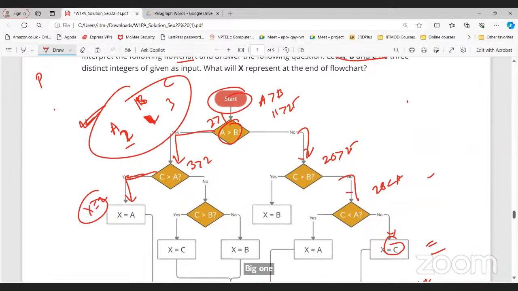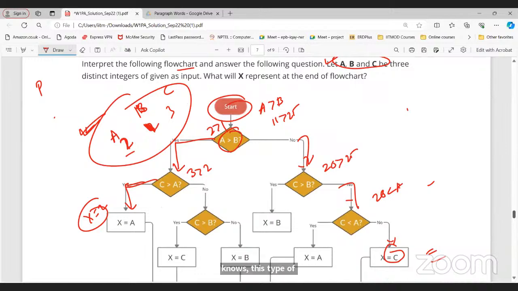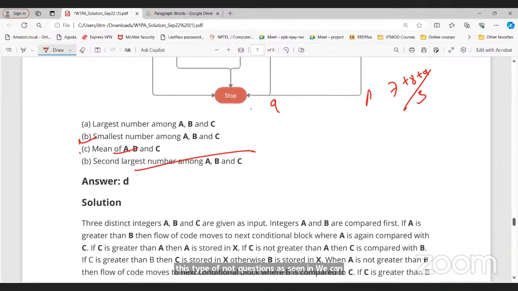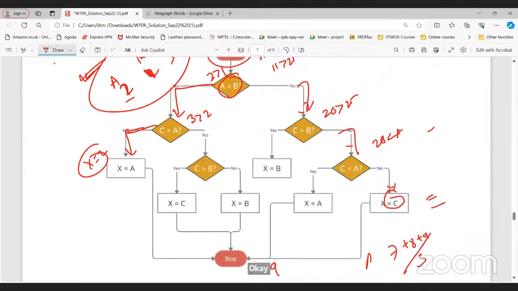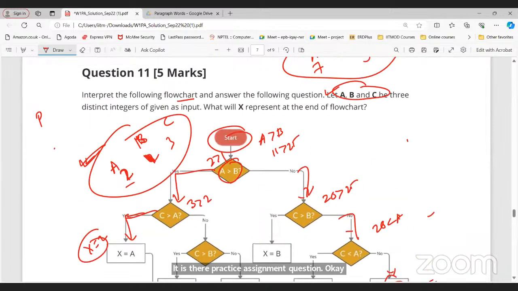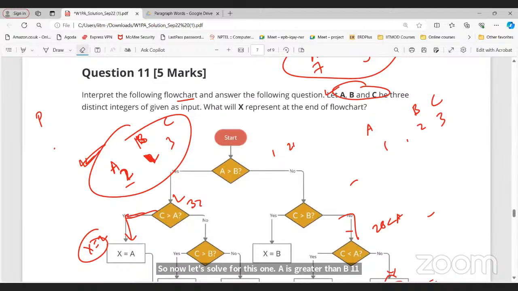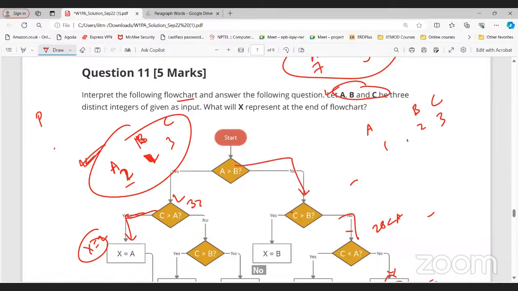In these kinds of questions there will be similar patterns. You can take any example, it will get satisfied. But if we take three consecutive numbers, then there will be two answers in this question, so there will be a fault. No, it is 1, 2, 3 like this and the answer is the same. Is 1 greater than B? No. Then is C greater than B? Yes. Then X equals B, that's it, right? No change in answer.